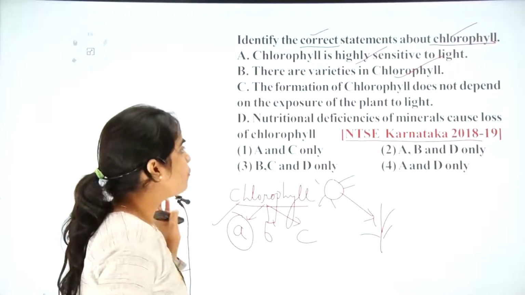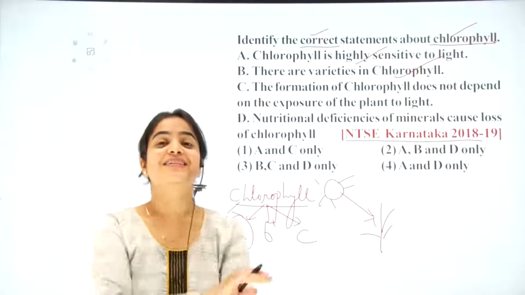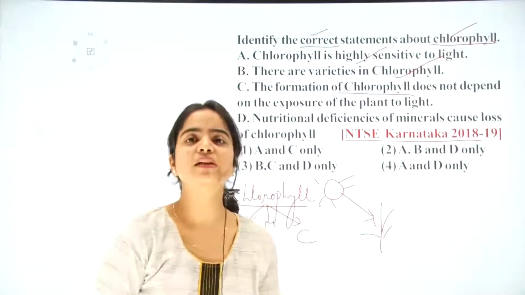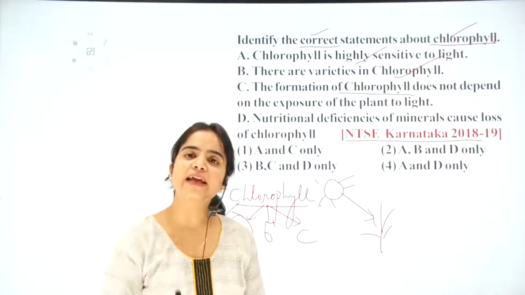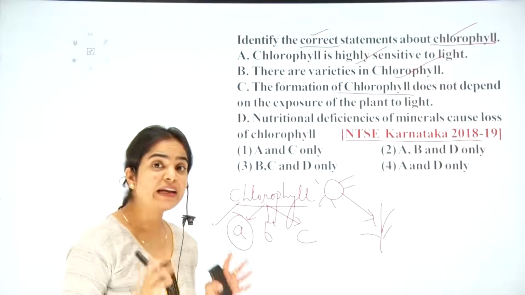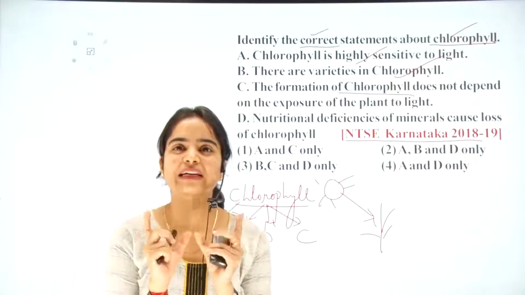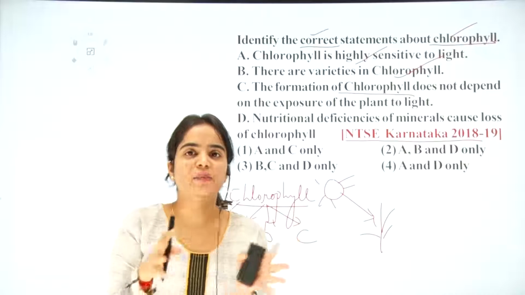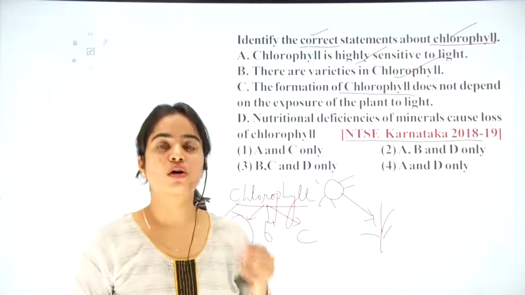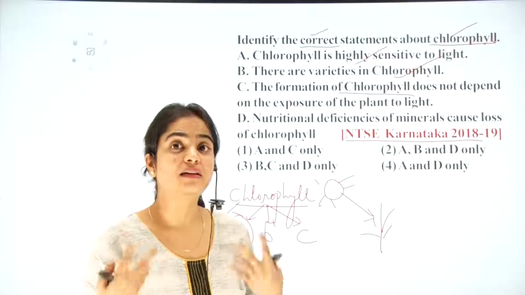Next statement: formation of chlorophyll does not depend on the exposure of the plant to light. That statement is wrong. Why? Because chlorophyll is actually formed in the plants in the presence of light only. So light is very important for the formation of chlorophyll in plants. If light is not there, you must have observed that the leaves start turning dark. If a plant is placed in insufficient light, it starts darkening because of the use of starch.